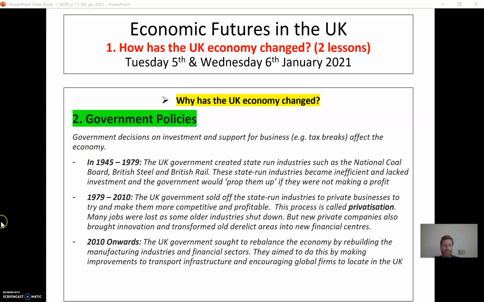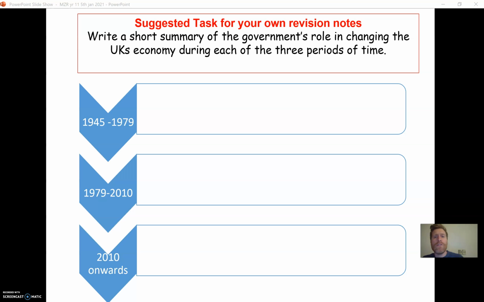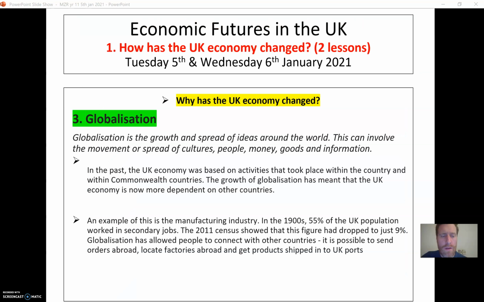Now, here is another suggested task, and I do suggest you do this one. I think it's a good idea just to summarise those three different government policies over those three eras, so they're clear in your mind. So the final reason why the UK economy has changed is this thing called globalisation. Globalisation is where the goods and services and cultures are spread all around the world. I'm not going to read through this slide. I'm going to just ask you to pause it and read it yourself.